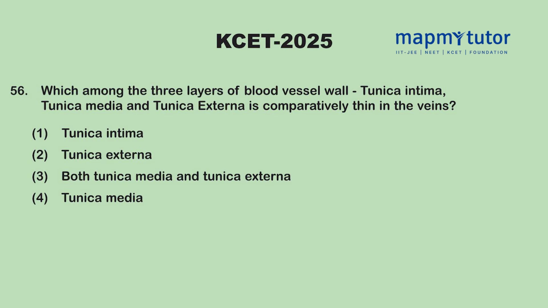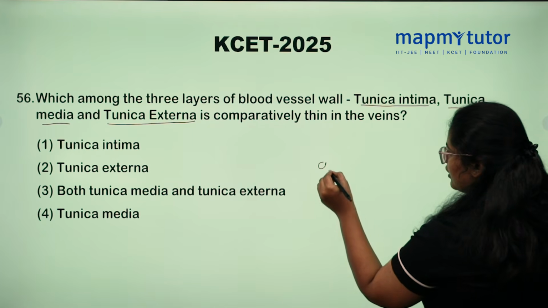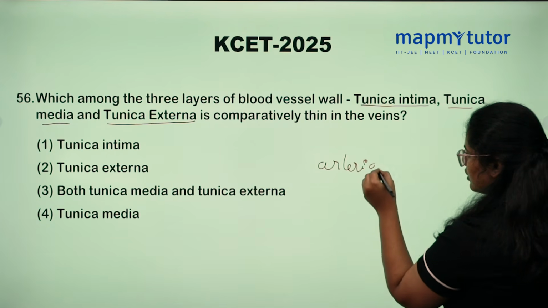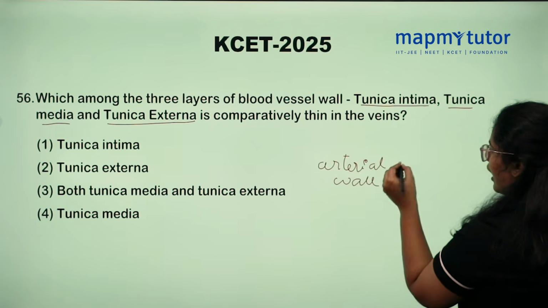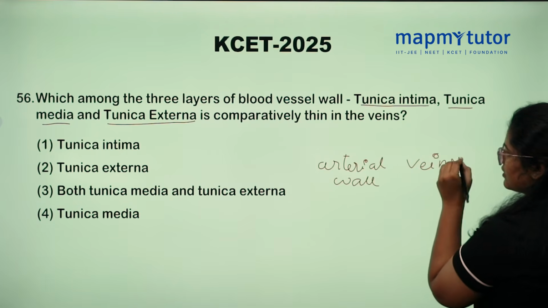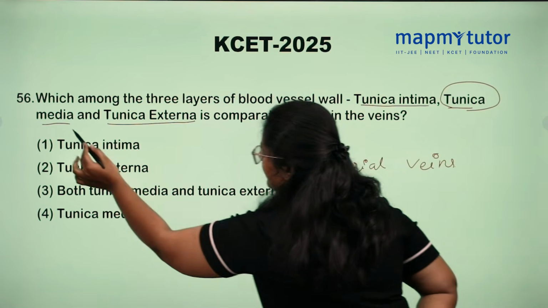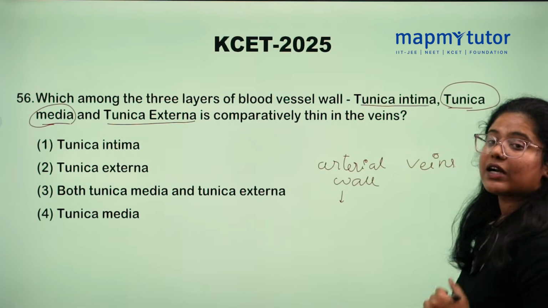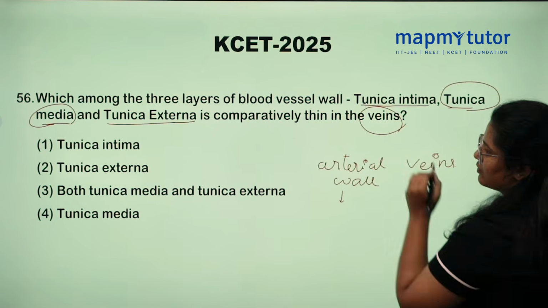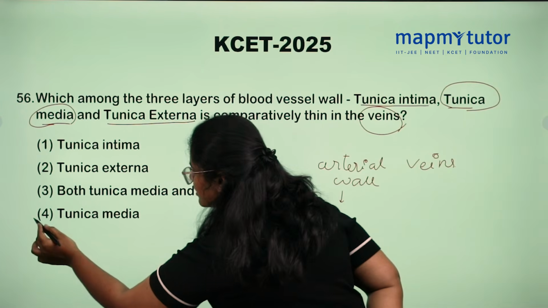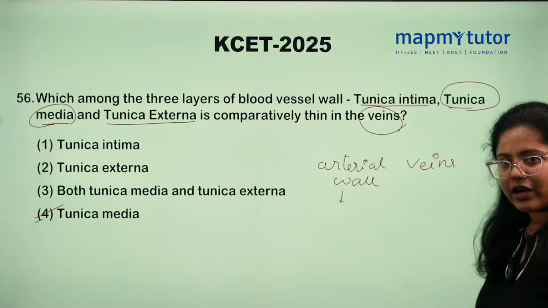Which among the 3 layers of blood vessel walls, tunica intima, tunica media and tunica externa, is comparatively thin in the vein? So we need to compare the arterial wall and veins. In the arterial wall, the tunica media is larger when compared to the wall in veins. So only the tunica media is small in veins compared to arteries.